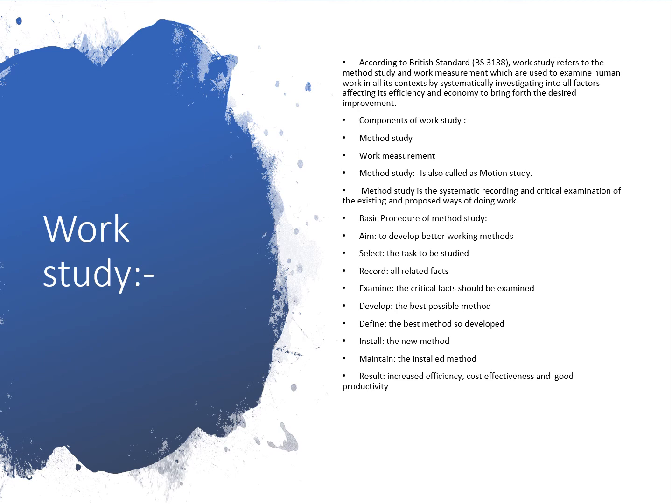The next step in the method study procedure is develop and define. Based on the data recorded, the alternative methods of doing the same job more effectively are to be identified and evaluated by the managers. From these alternatives, the best one is selected and developed to suit the requirements of the organization or department.